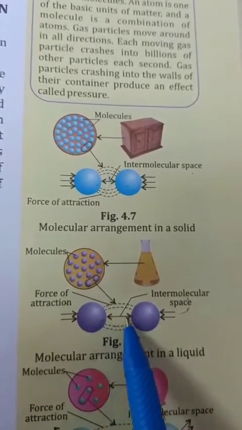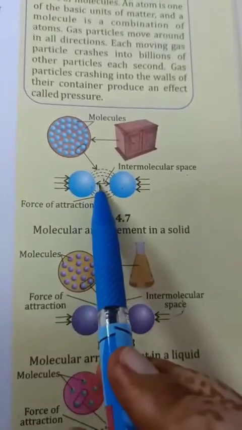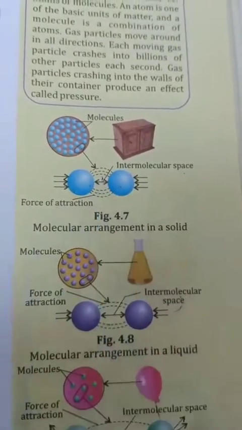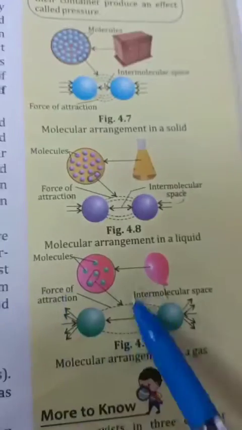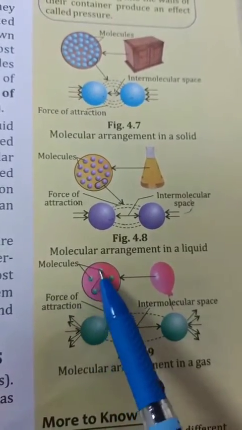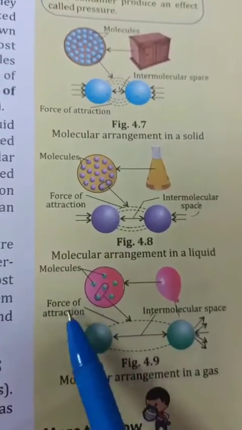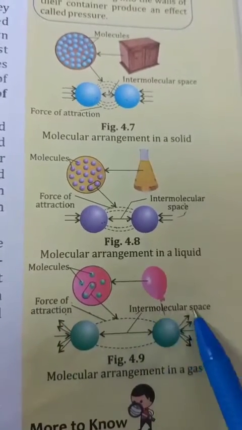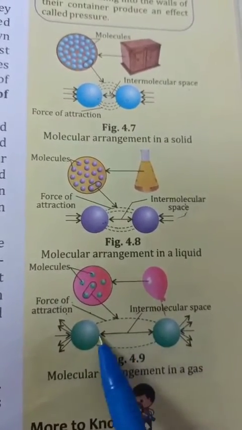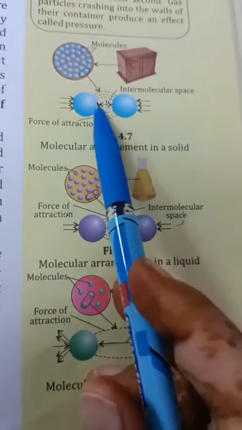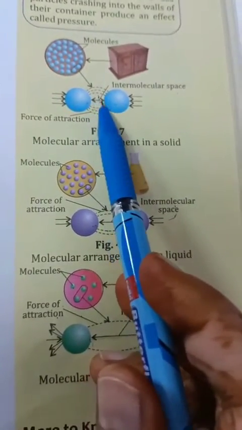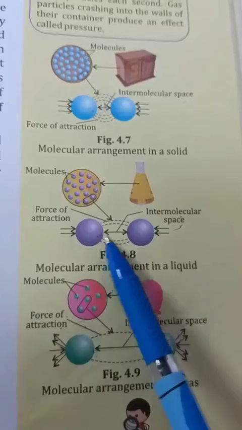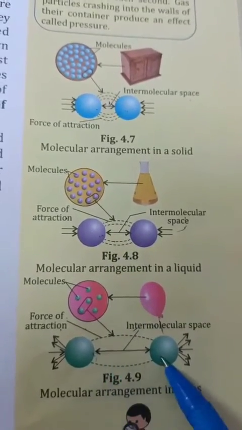In the gaseous state, molecules are far apart from each other and force of attraction is weakest, and you can see intermolecular space is largest. Here intermolecular space is only small, here it is large, and here it is largest.